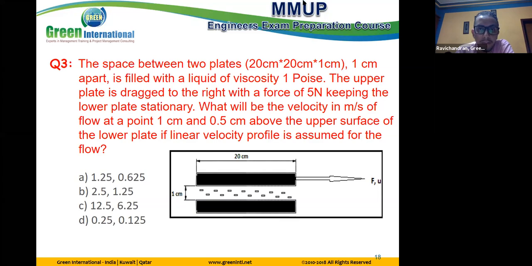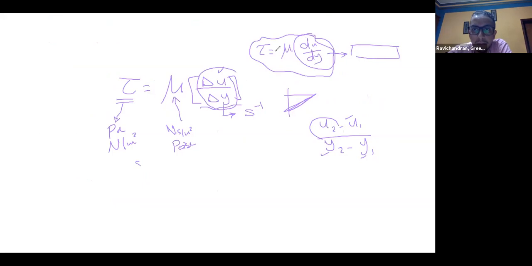Okay, I will open the whiteboard. Here we talk about two plates. The distance between these two plates is 1 centimeter.